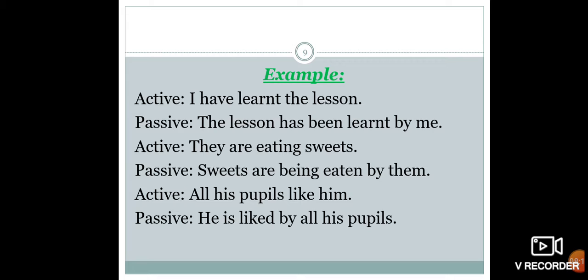Here we have some examples of active voice and passive voice. Active, I have learned the lesson. Passive, the lesson has been learned by me. Active, they are eating sweets. Passive, sweets are being eaten by them. Active, all his pupils like him. Passive, he is liked by all his pupils.